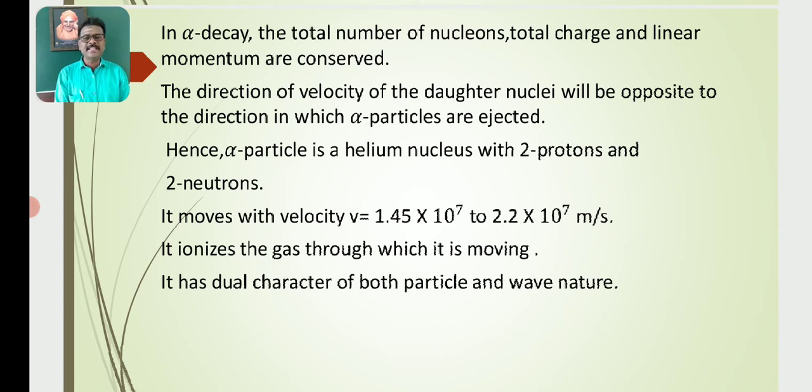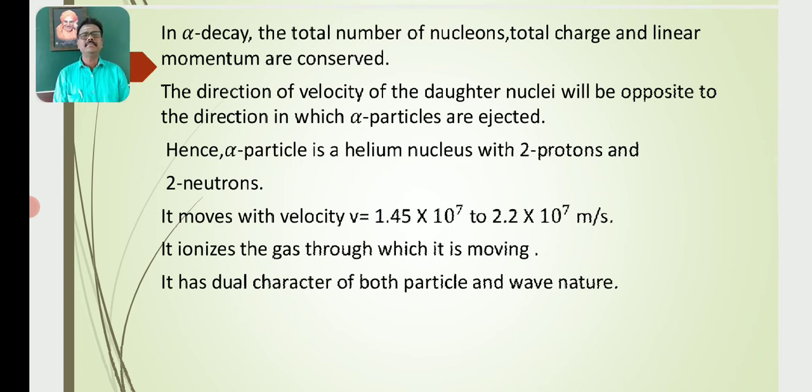Total charge is conserved. The total charge of the parent nucleus before decay must be equal to the sum of the total charge of the products after decay. So charge is conserved. Similarly, the linear momentum is also conserved.